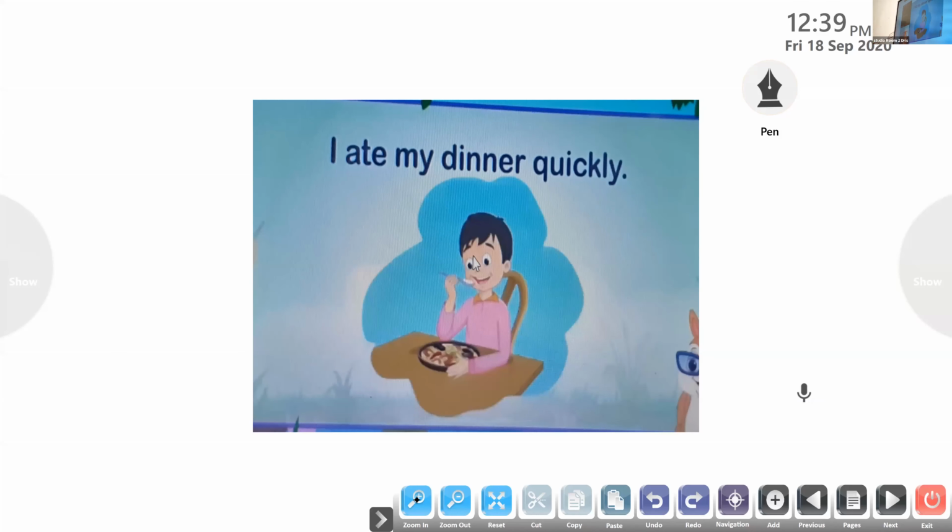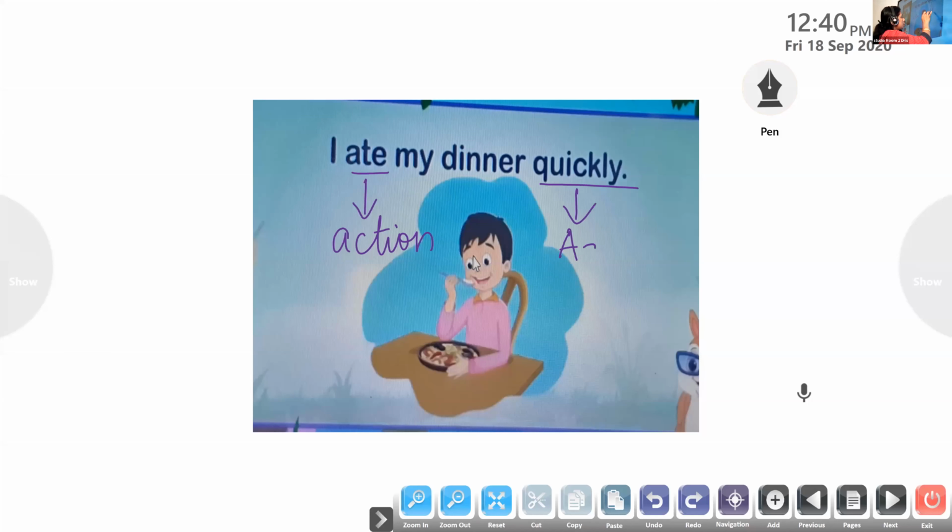I showed you these examples in the last class. I ate my dinner quickly. Here, ate is the action word. Action word is also called a verb. Now we have to ask a question. How did the boy eat his dinner? Devatmak, look here. How did the boy eat his dinner? Quickly. Yes. So quickly is the adverb here.